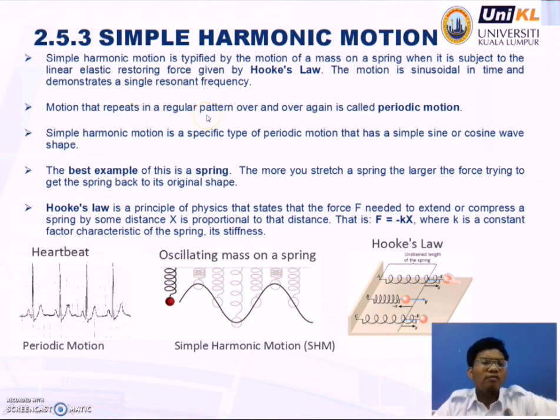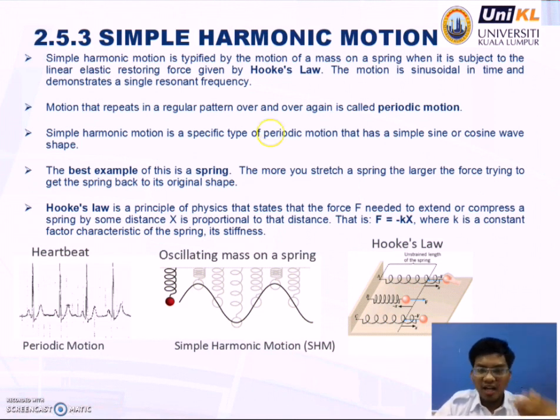Okay? Next, we'll look at simple harmonic motion. What is simple harmonic motion? Simple harmonic motion is typified by the motion of a mass on a spring when it's subject to the linear elastic restoring force given by Hooke's law.